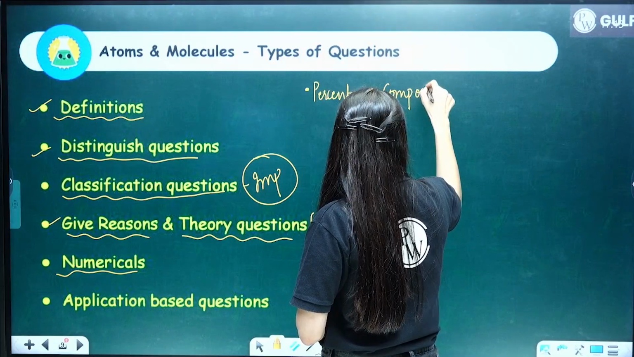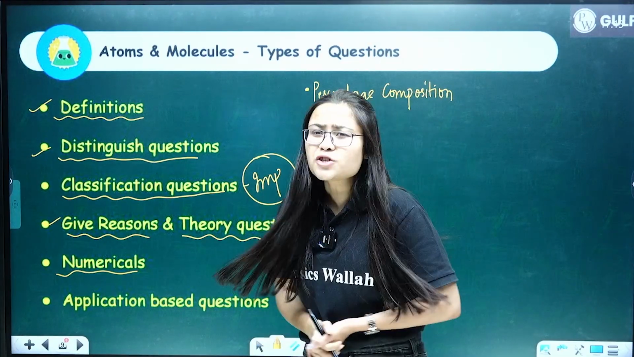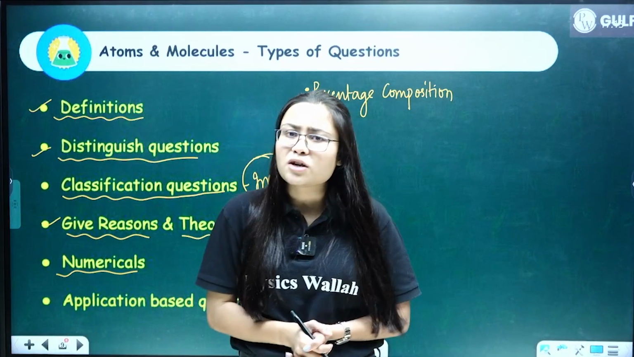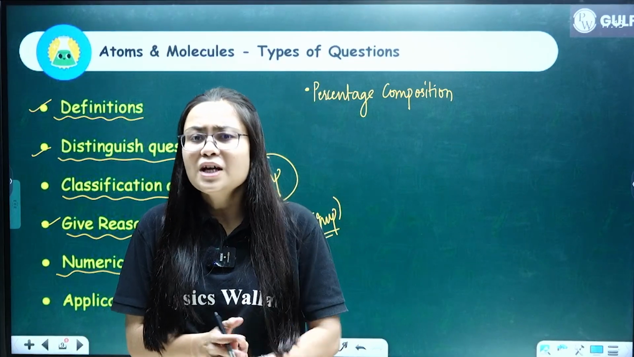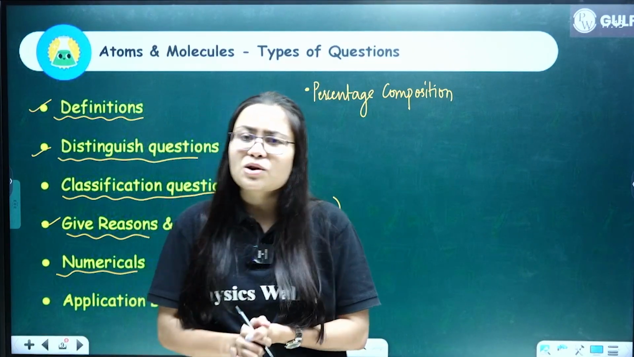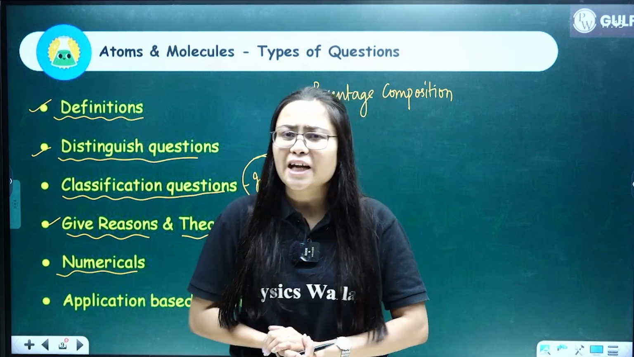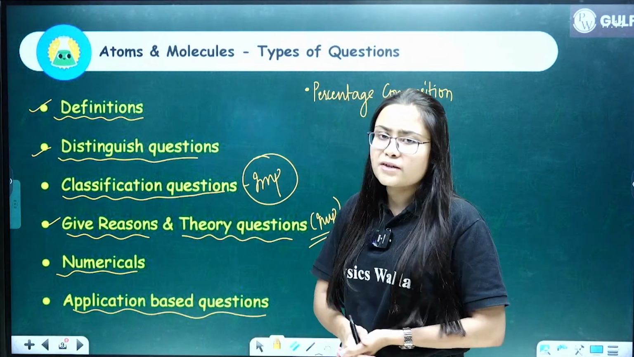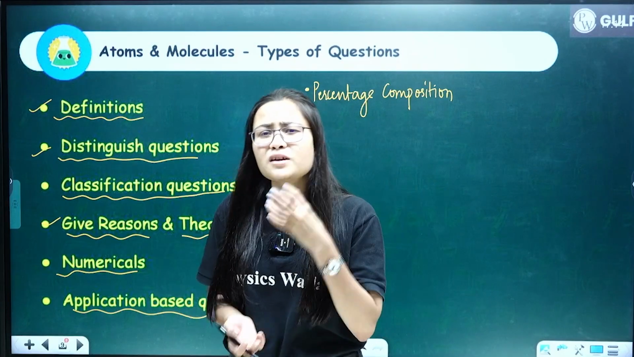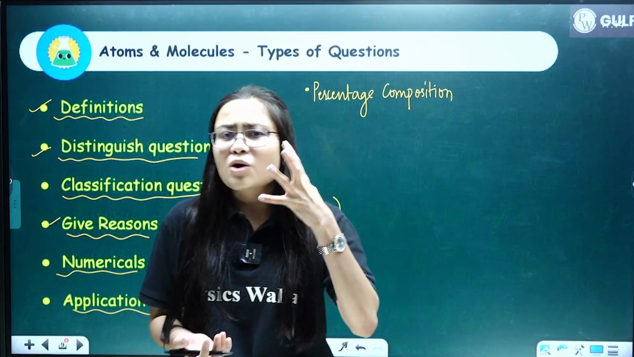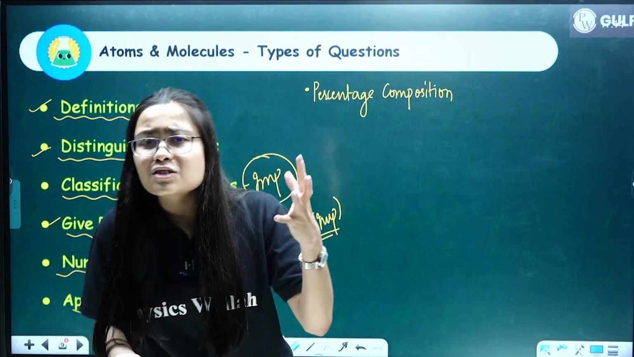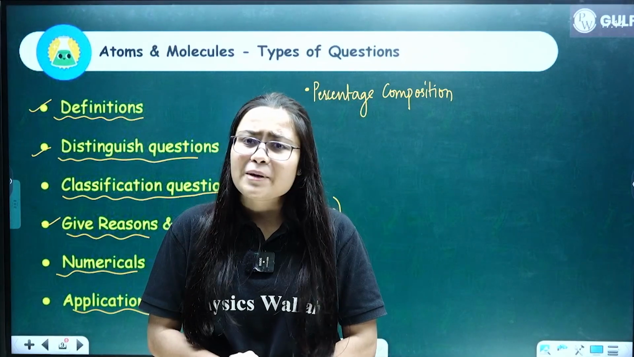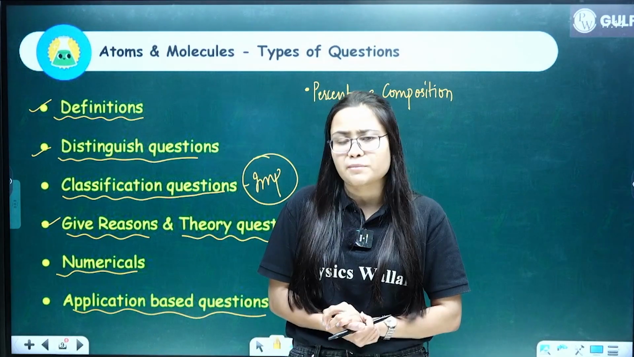Percentage composition. Clear? So percentage composition is also very important from this chapter. I have already taught you what percentage composition means and how to calculate it. It also falls under the category of numericals. Then we have application based questions, very important. If you know the conceptual things from this chapter, you will easily be able to solve the application based questions from this chapter. Clear, everybody?